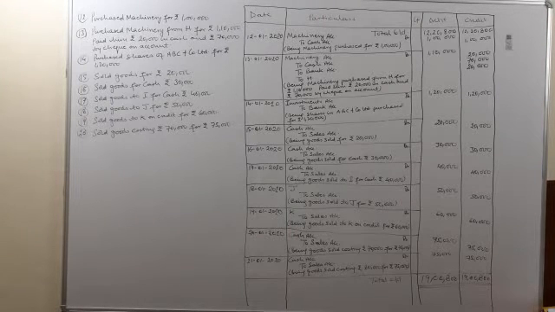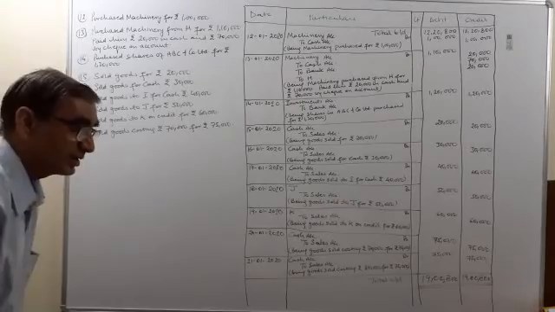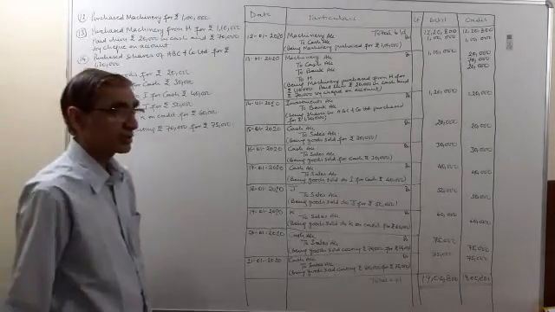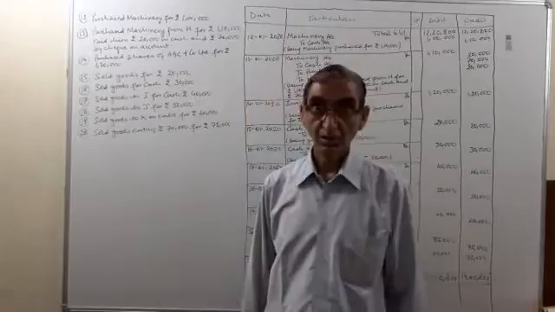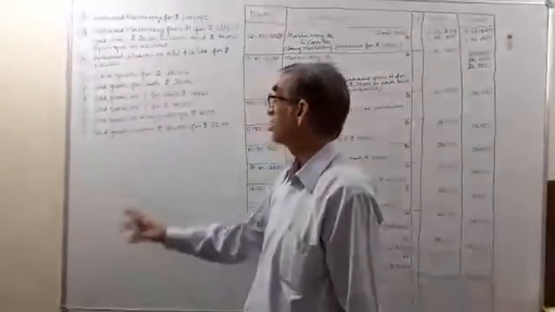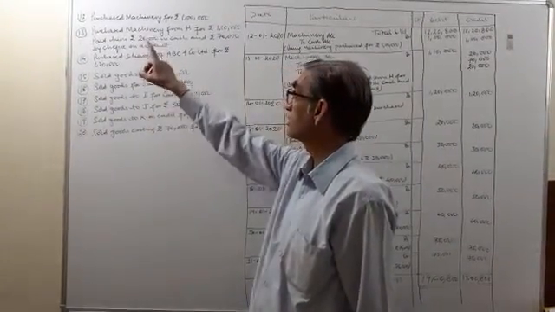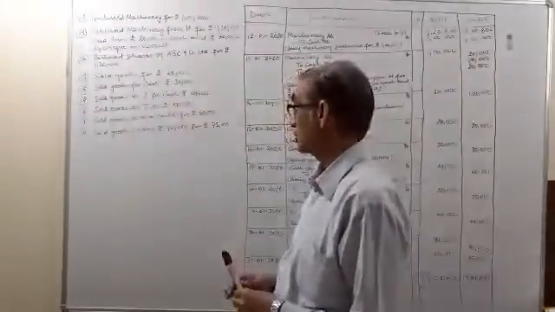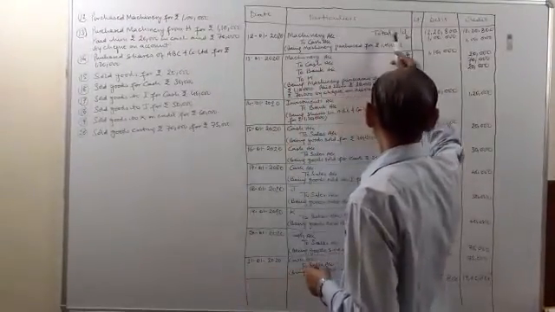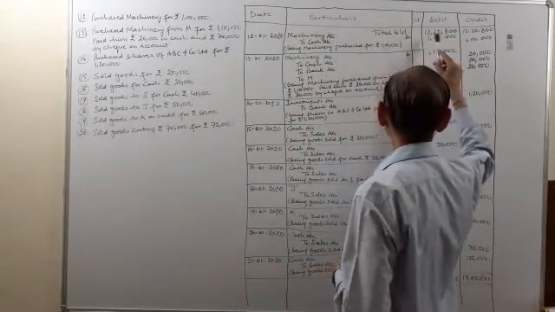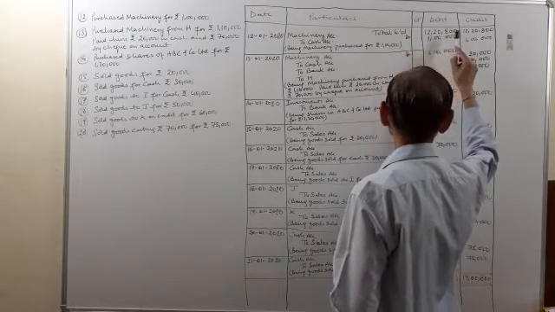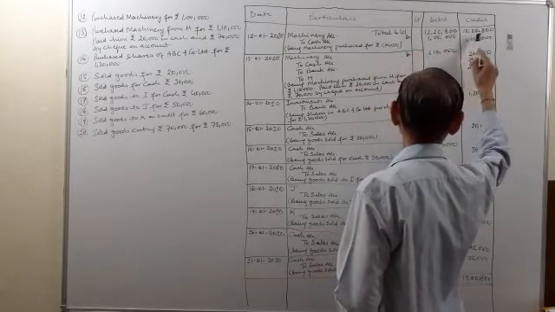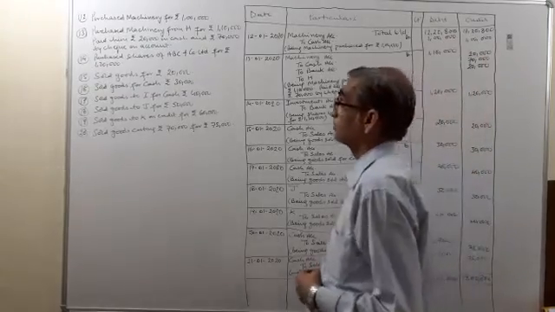So children, day before yesterday, all the entries that we did regarding purchases were in regard to the purchases of goods. Now we will start with the purchases of assets. I have taken the example of machinery. Over here the total brought down was 12,20,800 debit and 12,20,800 credit.